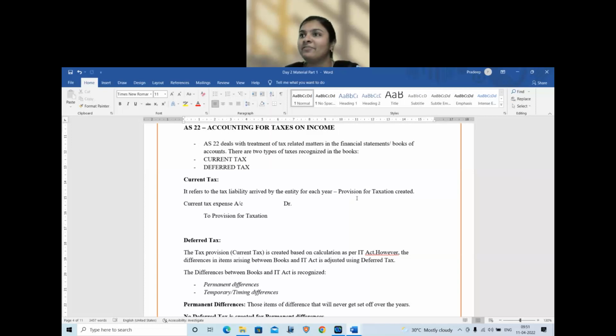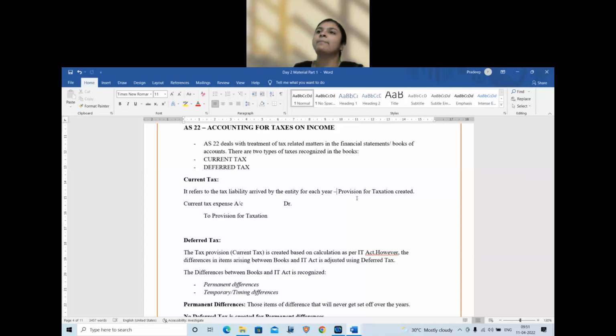Now deferred tax is something where it is not calculated based on income tax alone or based on books alone. It is an attempt to bridge books of accounts and income tax. So when it comes to tax, we all know that there are certain items where profit or loss calculation as per books of accounts is different and profit or loss calculation as per income tax is different.